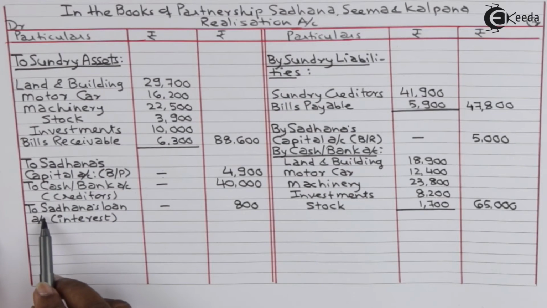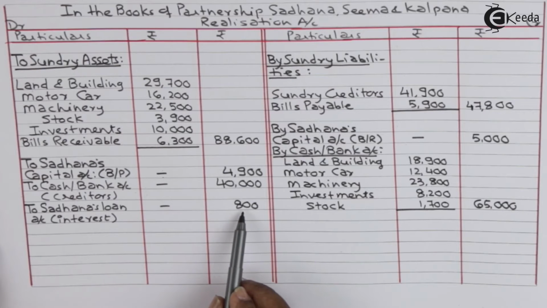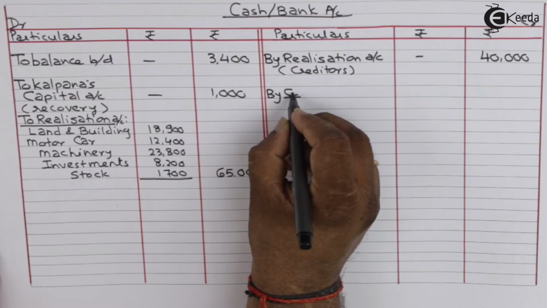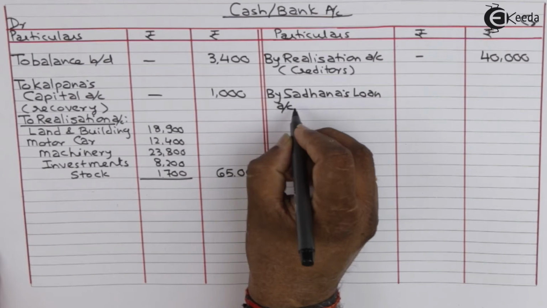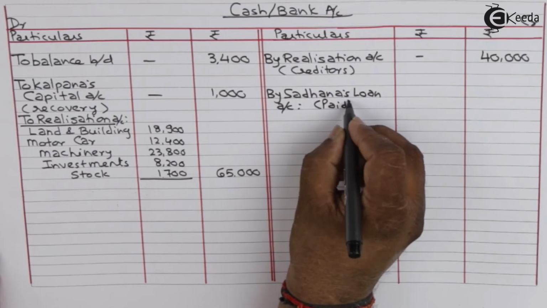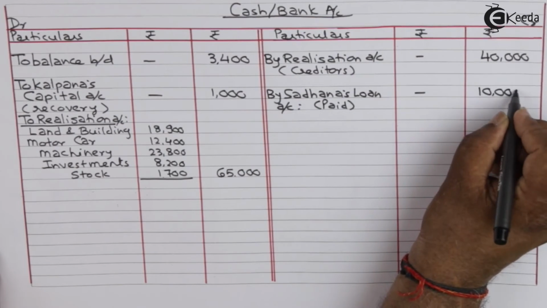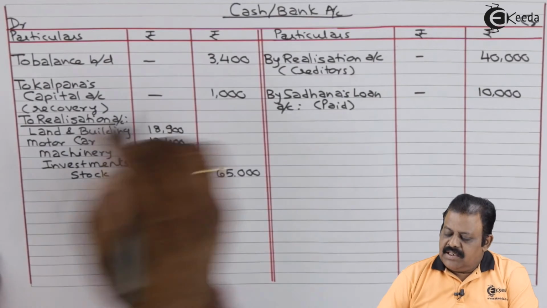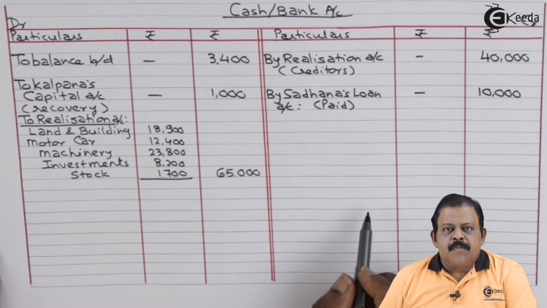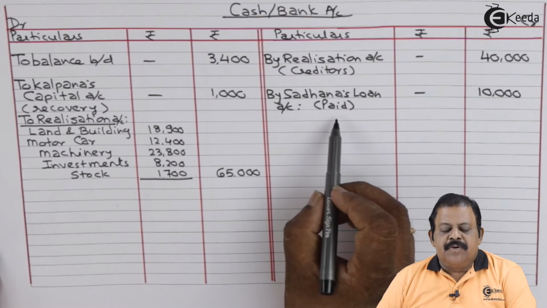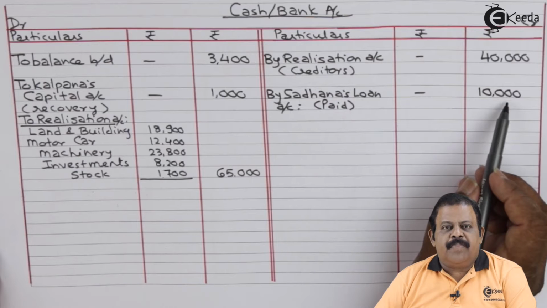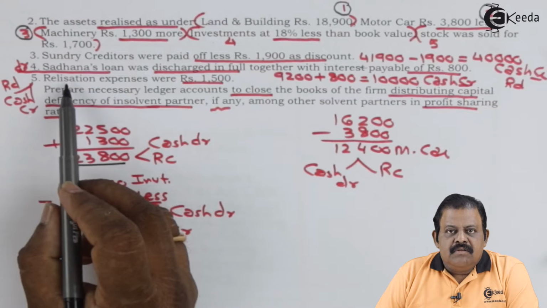Realization account debit side to Sadhana's loan account, that is for interest payable, amount is 800. This will have another effect in cash bank account. On credit side by Sadhana's loan account, principal plus interest, total amount paid 10,000.